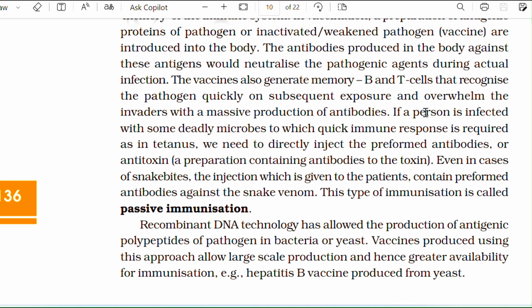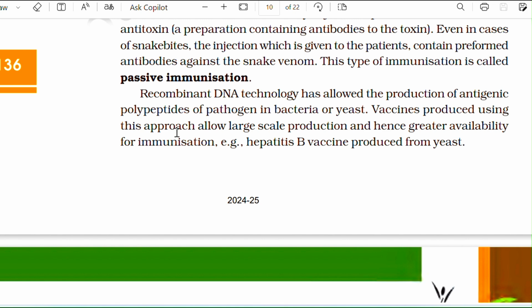If a person is infected with some deadly microbes to which a quick immune response is required, as in tetanus, we need to directly inject the preformed antibody or antitoxin, a preparation containing antibody to the toxin. Even in case of a snake bite, the injection given to the patient contains preformed antibody against the snake venom. This type of immunization is called passive immunization.